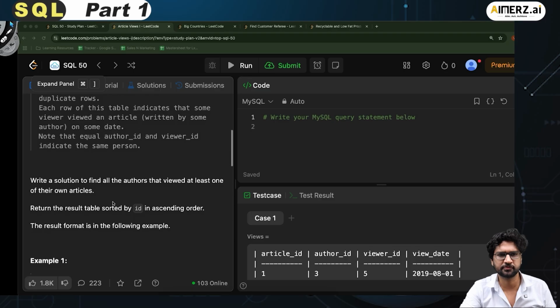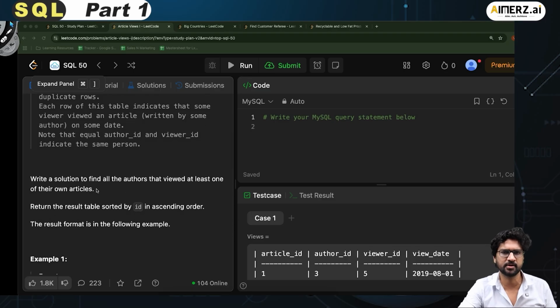Write a solution to find all the authors that viewed at least one of their own articles.